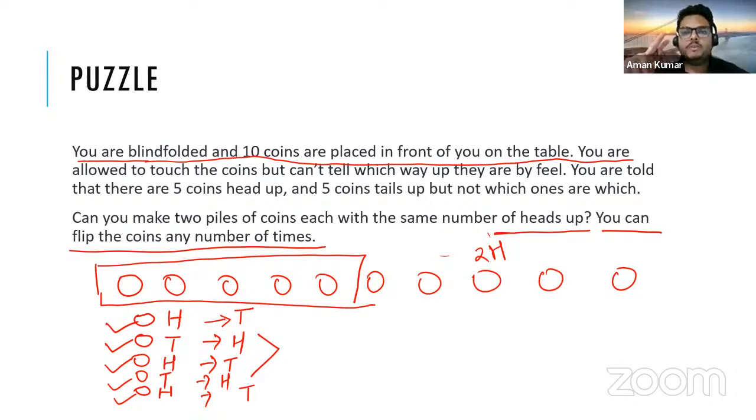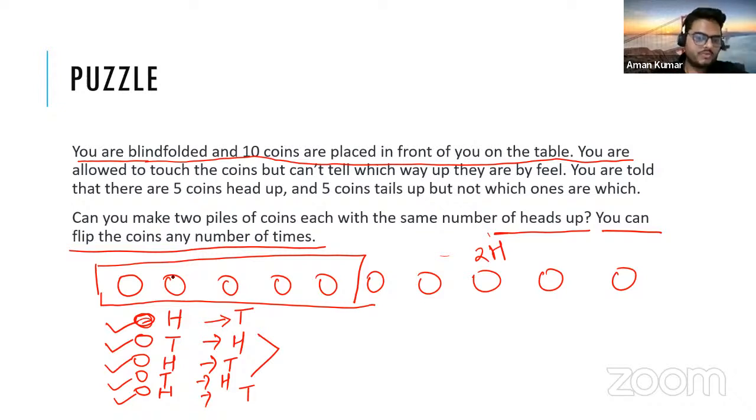What it is saying is you have to make 2 piles, 5, 5. Both of these should have same number of heads. So what my point is, any 5 coin you take, and let's say remaining there are 3 heads or 4 heads, whatever heads, you will have opposite of that here, right? So you take that and flip that, turn all the coins one time. Do you agree with this solution? You have any other idea?